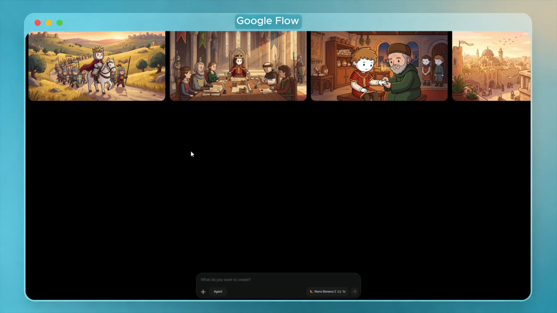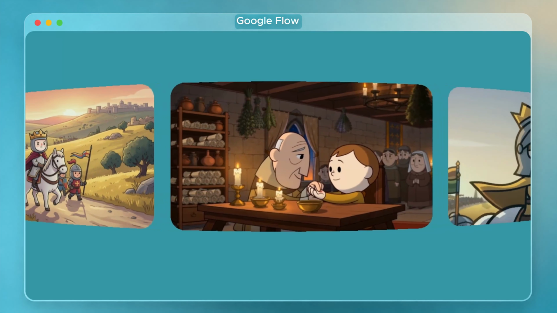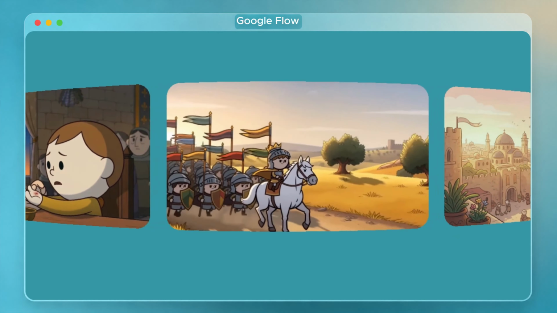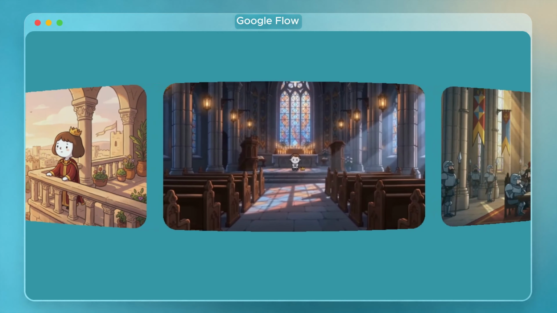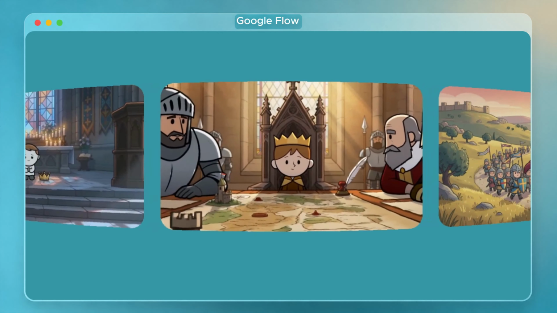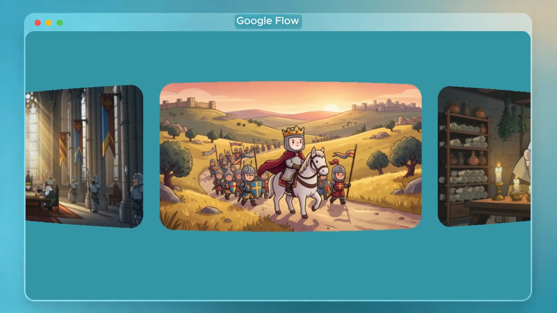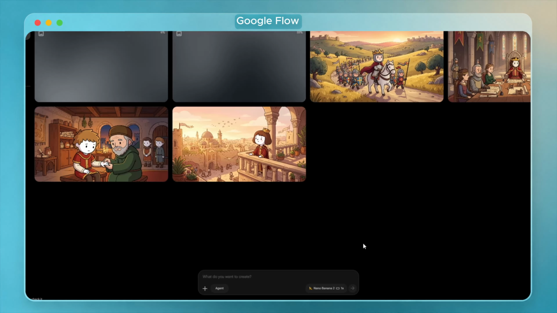Once you have all the images ready, go to the video section of Google Flow. Upload the image for each scene and put the same prompt you used to create the image back in the video prompt section. This will ensure that the model retains the exact same style, environment, characters, and feel of the scene, just adding natural movement.